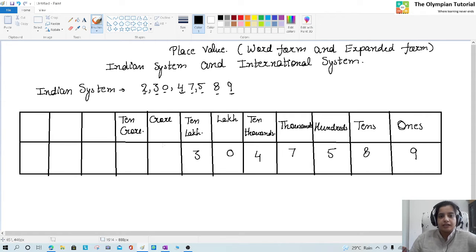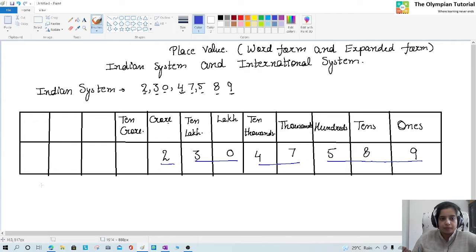This 2 is at crore place. So we will read the number like 2 crore, 30 lakh, 47,589.